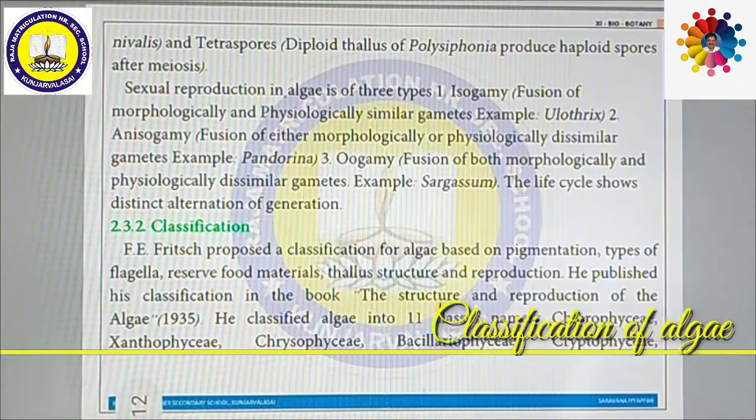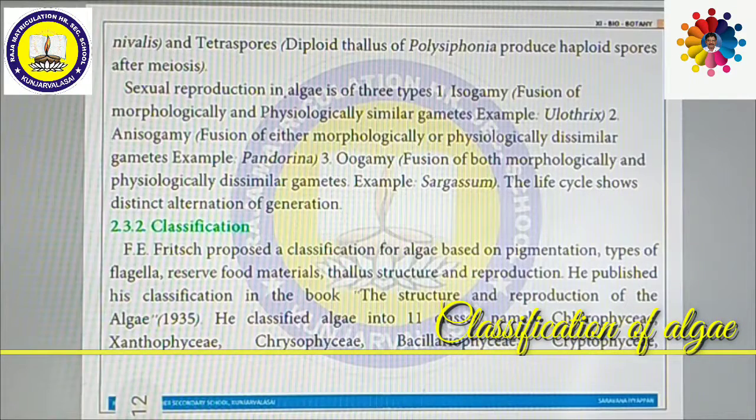Students, now we are going to discuss the classification of algae. F.E. Fritsch proposed a classification for algae based on their pigmentation, types of flagella, reserve food materials present in the algae, how the thallus structure is formed, and what type of reproduction is available. On the basis of it, F.E. Fritsch classified the entire algae into classes.